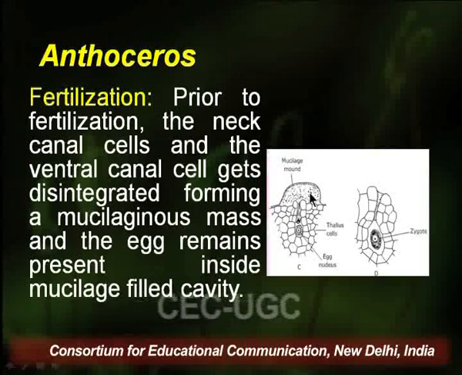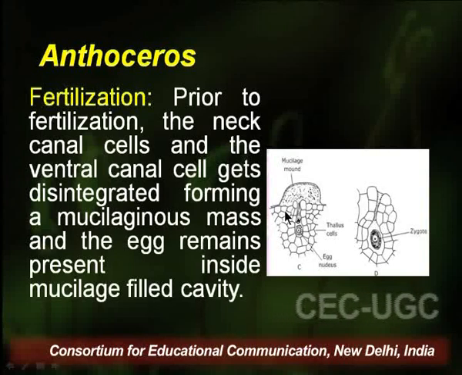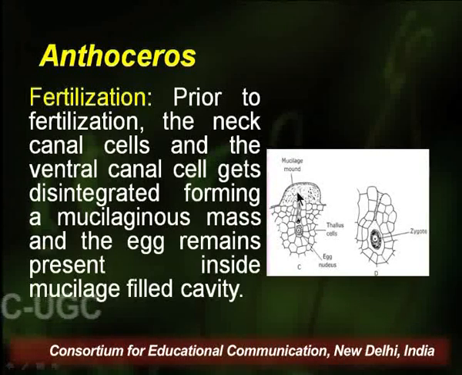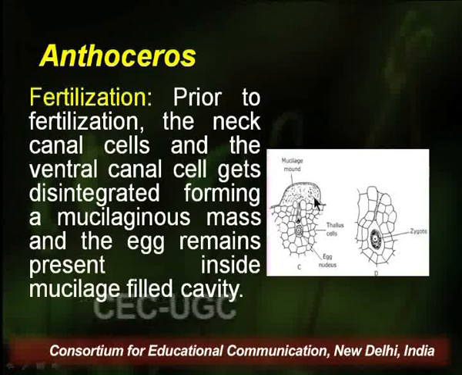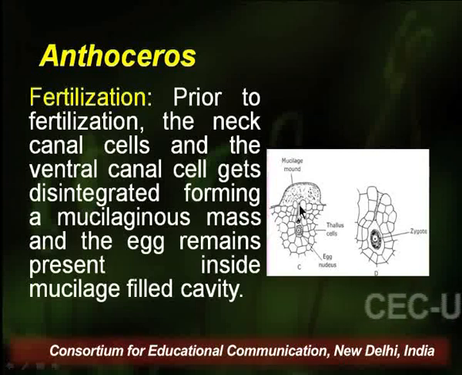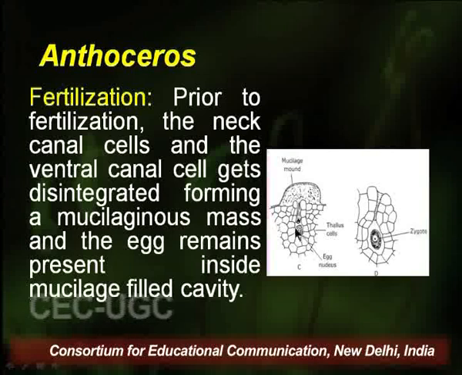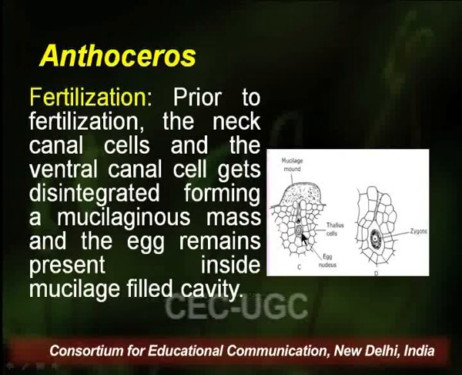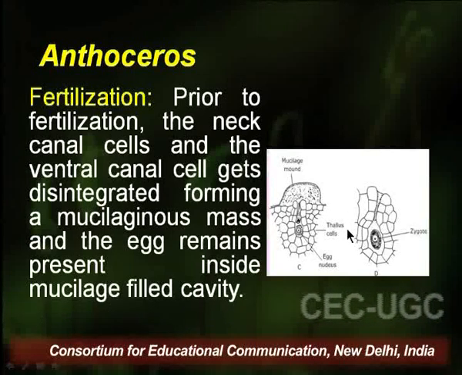When an antherozoid swims in a water medium and comes to this place, it is chemically attracted to this mucilage mound, and the pathway is absolutely clear up to the egg. They reach the egg cell, fertilize, and then form the zygote.